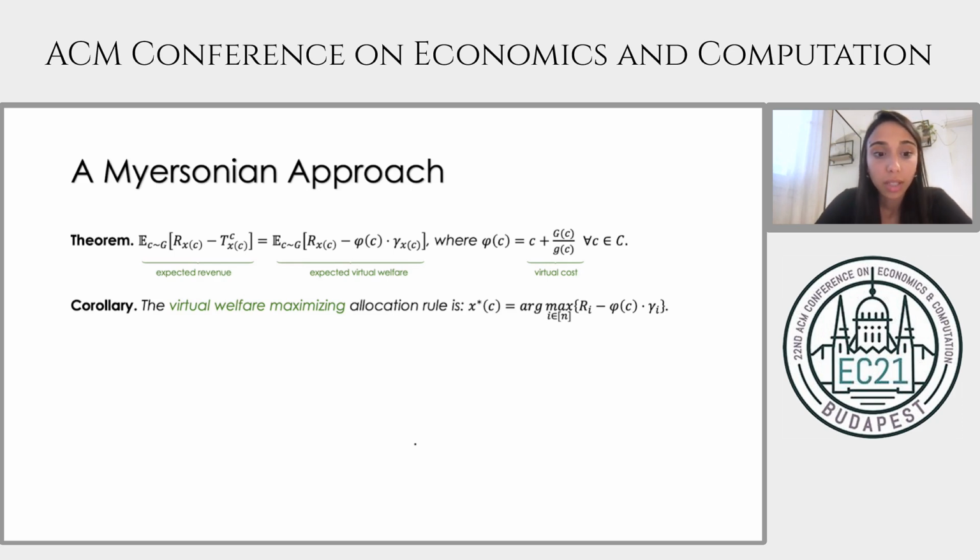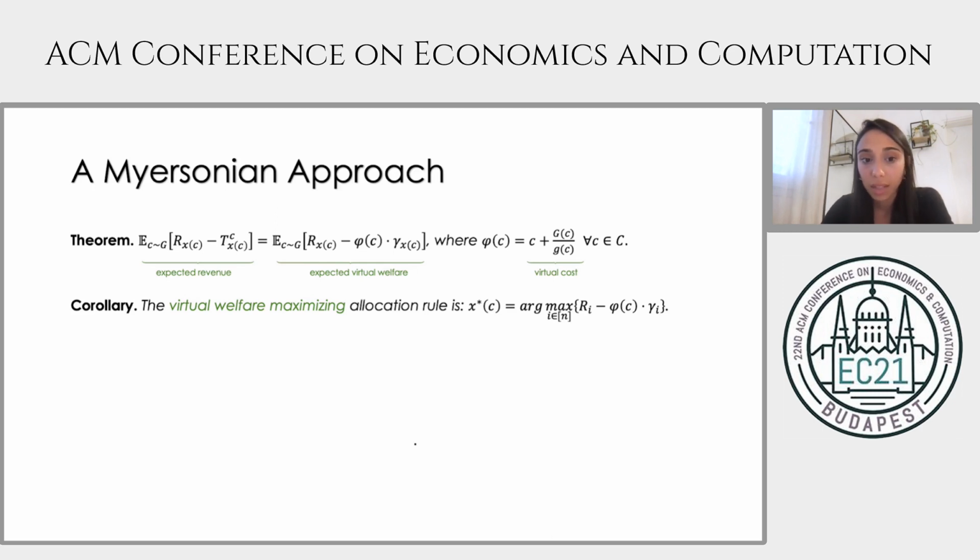Now returning to the continuous model, we'll give an example of a divide and conquer separation between hidden type and hidden action. The idea is to ignore the constraints of hidden action. This brings us into Myersonian land, where we can apply the rest of Myerson's theory. We show that Myerson's payment identity holds and that the expected revenue is equal to the expected virtual welfare, where this is the virtual cost.